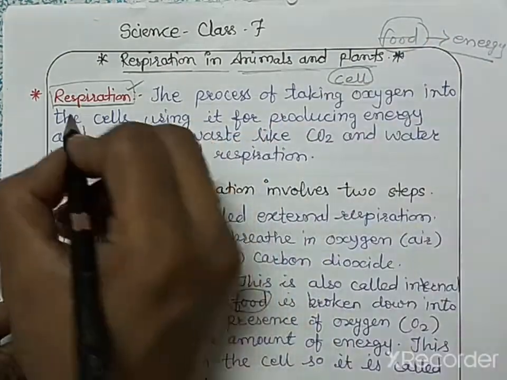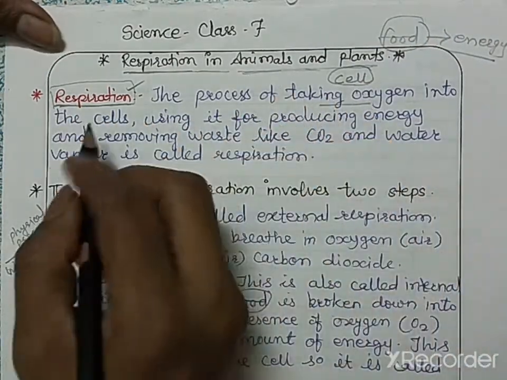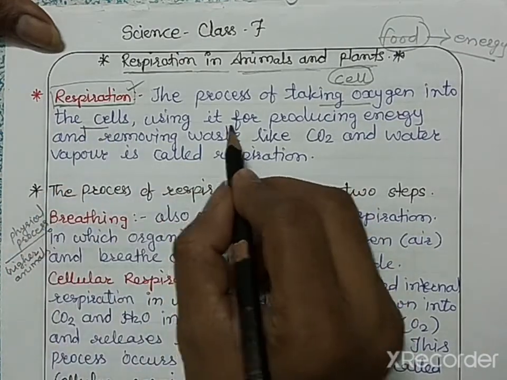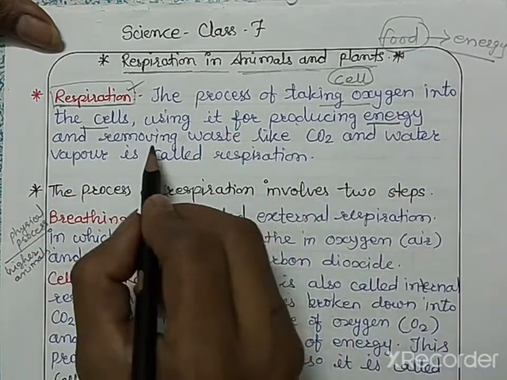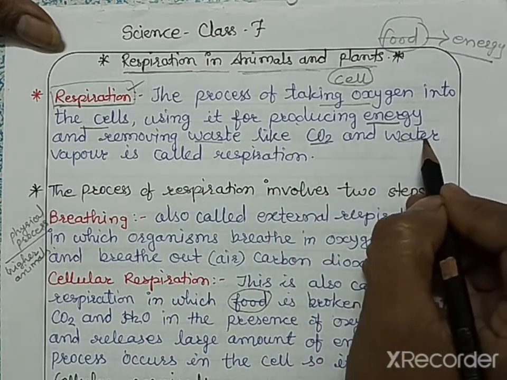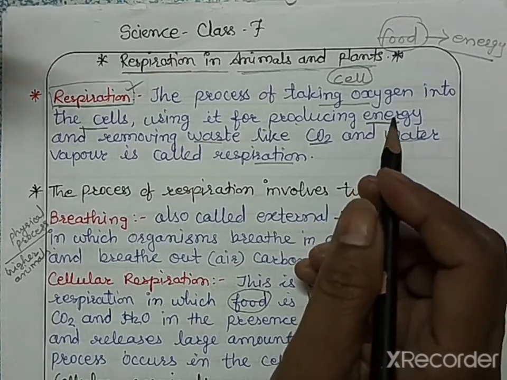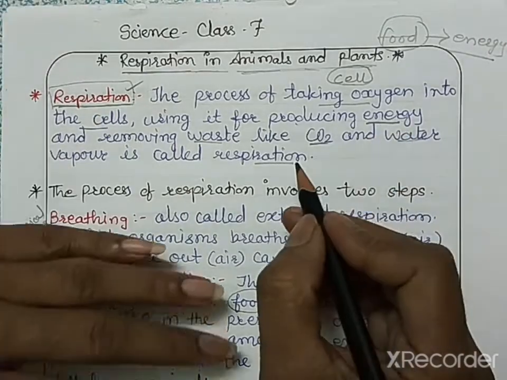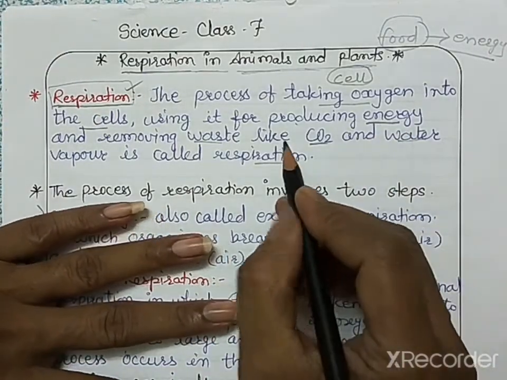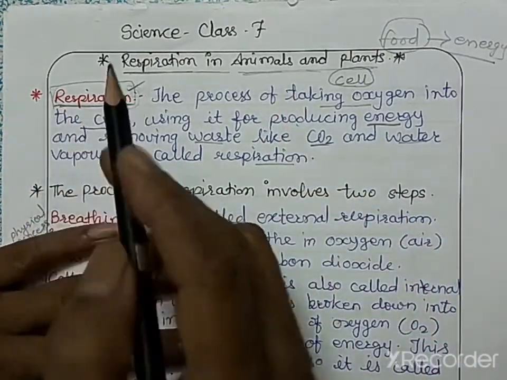So what is respiration? The process of taking in oxygen into the cells, using it for producing energy, and removing waste like CO2, that is carbon dioxide, and water vapor is called respiration. To perform all the activities of the body we need energy, and that energy comes from the food, which is broken down by the process of respiration.